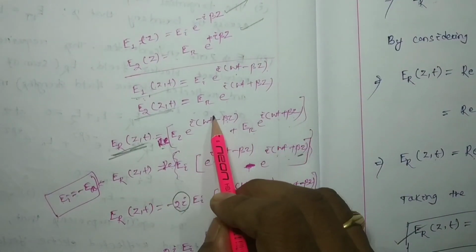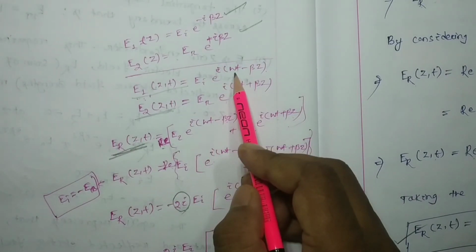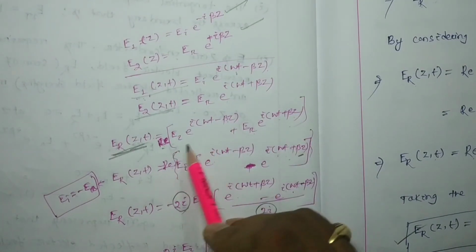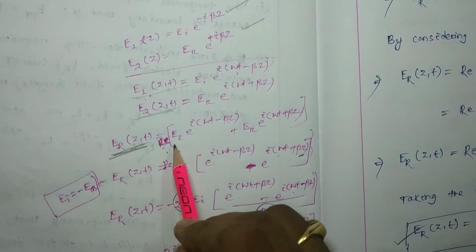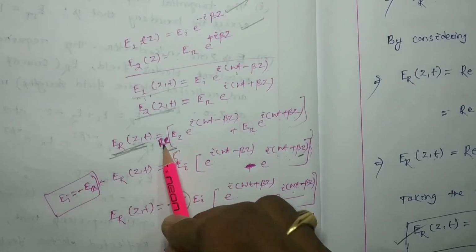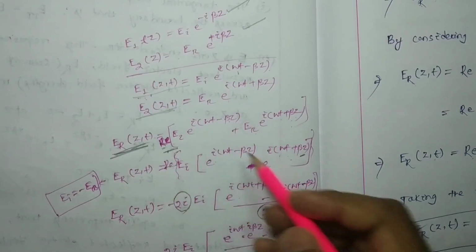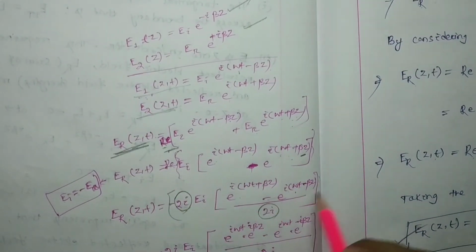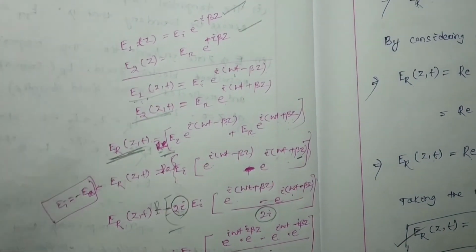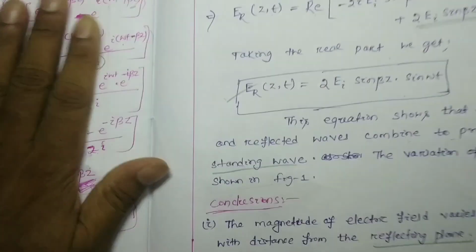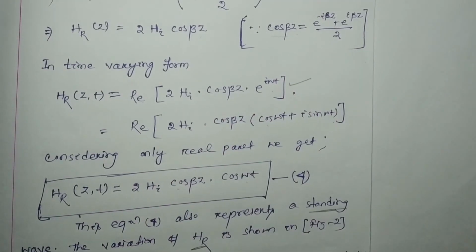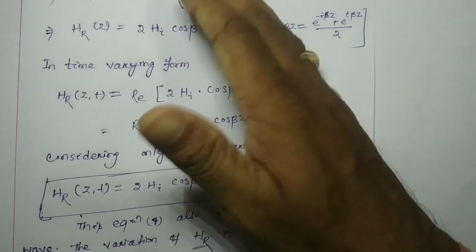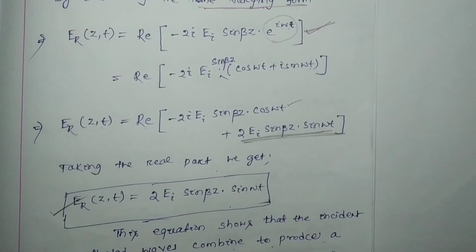Whenever we consider the time factor, it should be the real part that we consider. So real part of this one, again real part of this one, like that. For the electric field you have to write in this way, and for the magnetic field also you can write in that way, or you can follow whatever I have written in the notes.